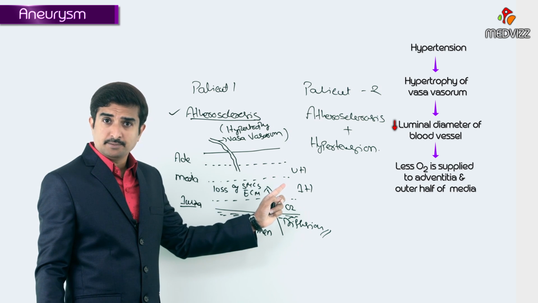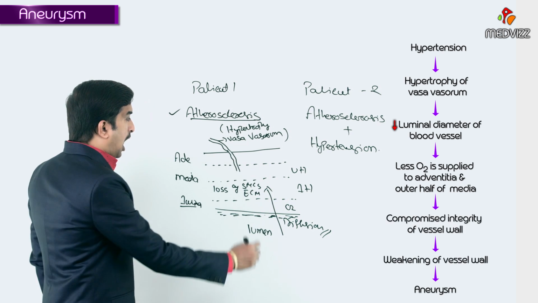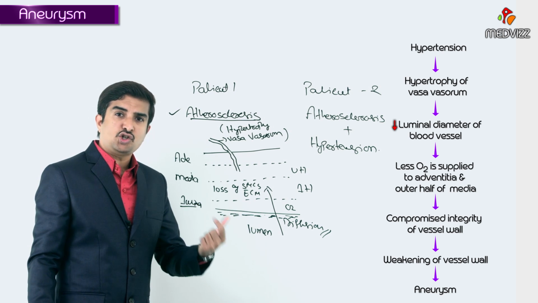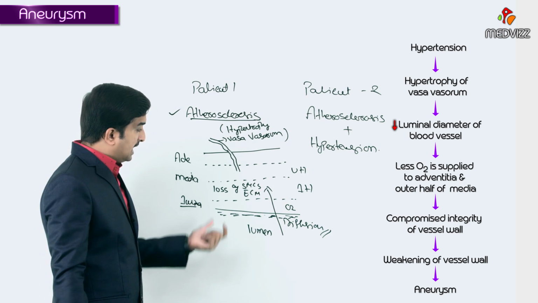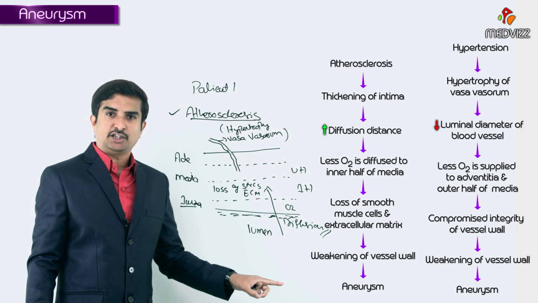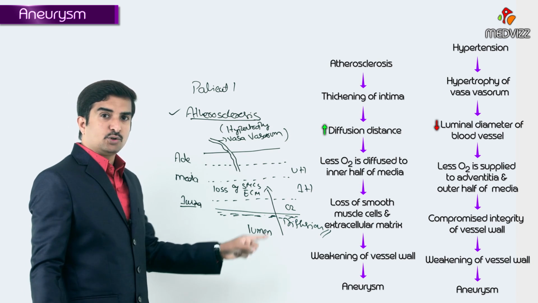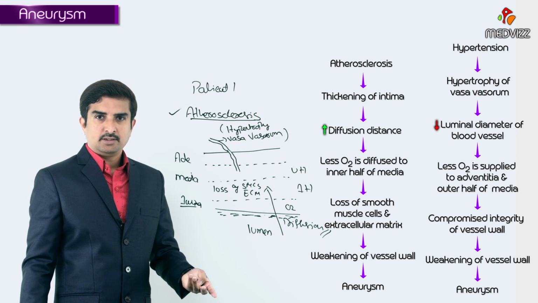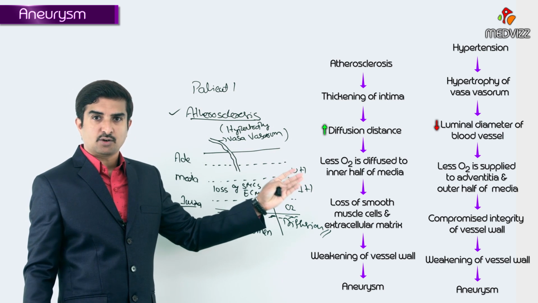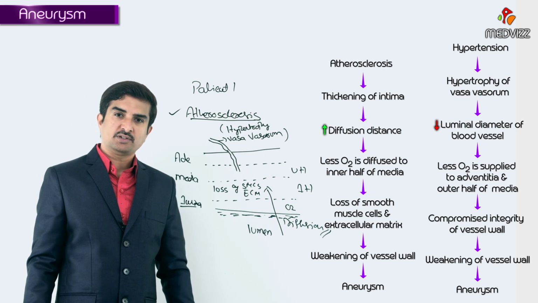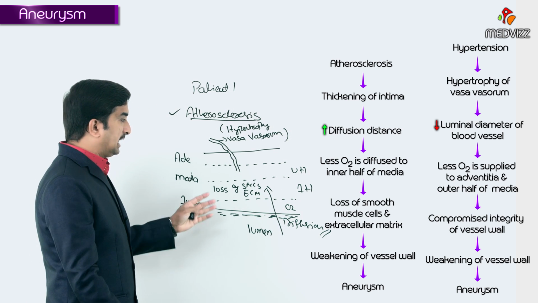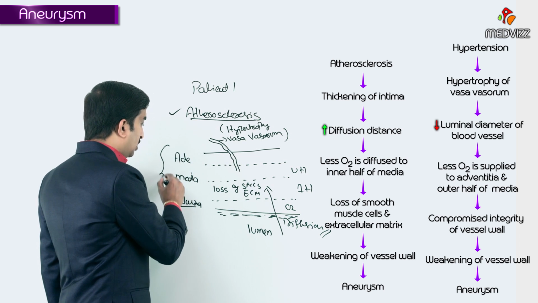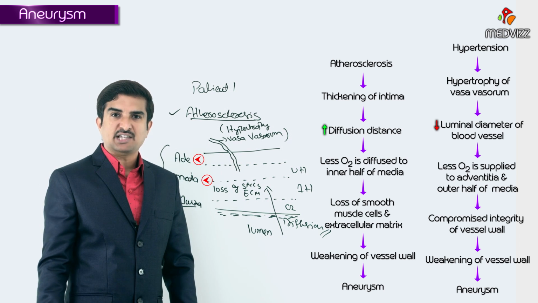So whenever the luminal diameter decreases, less oxygen is supplied to the adventitia as well as outer half of the media, which means outer half of the medial oxygen supply is compromised, adventitial layer oxygen supply is compromised, and because he is also suffering from atherosclerosis, the oxygen supply to the intima as well as the inner half of the media is also compromised. So this is the most severe condition, right? If the patient is suffering from atherosclerosis plus hypertension, because it leads to a decreased oxygen supply to the entire vessel wall, including adventitia, media as well as intima.